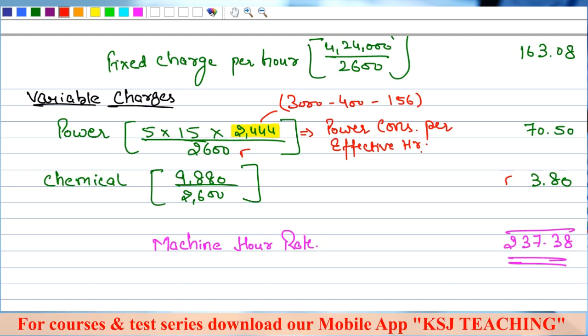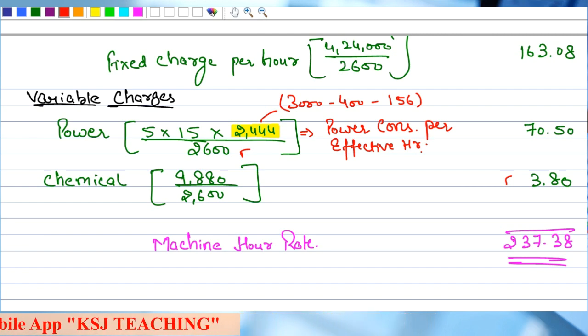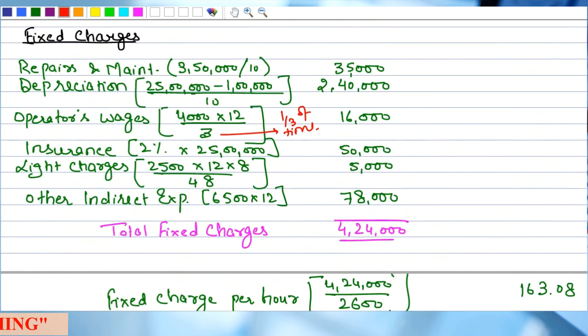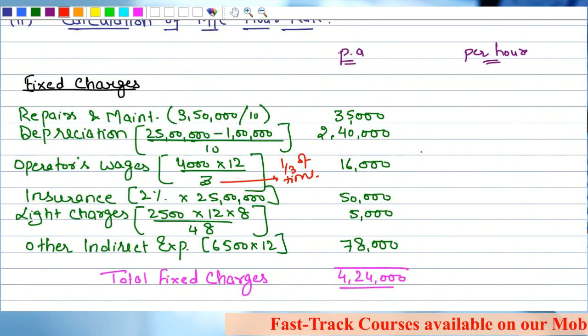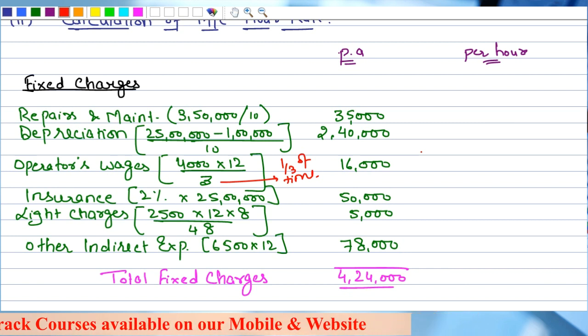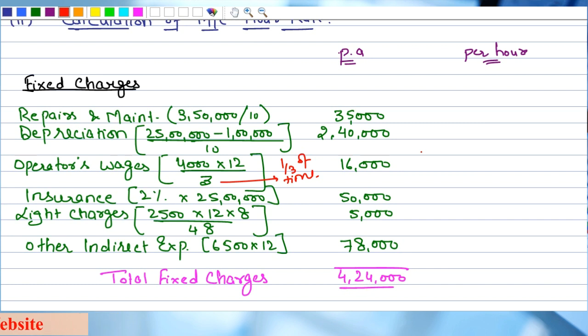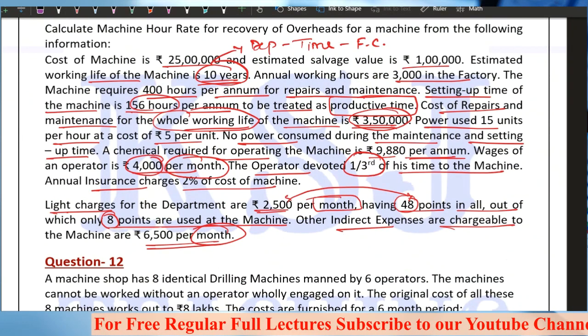I'll give you the hint of what a 2-tier machine hour rate is. That is nothing much. If you read the question carefully, 2-tier is nothing but this machine hour rate divided into two parts. One part says that setup time is unproductive and the second part says the setup time is productive. So you have to calculate the machine hour rate in two ways basically. One where the setup time is unproductive and the second where the setup time is productive. That is called the 2-tier machine hour rate, nothing else. Right? It's not a big deal. Clear, sir? So we are done with question number 11.